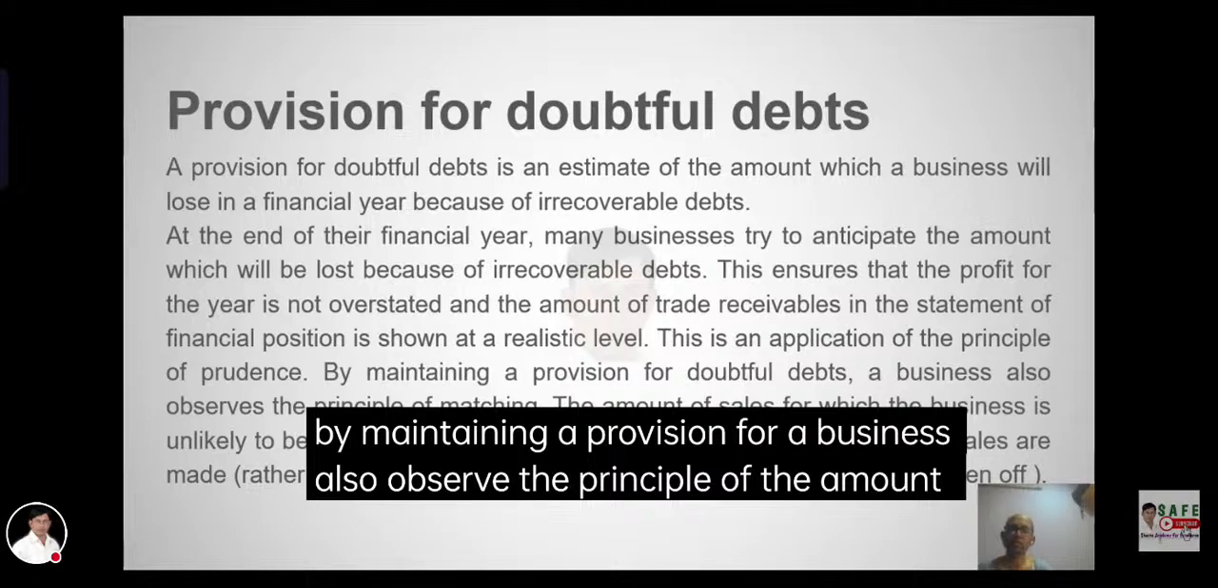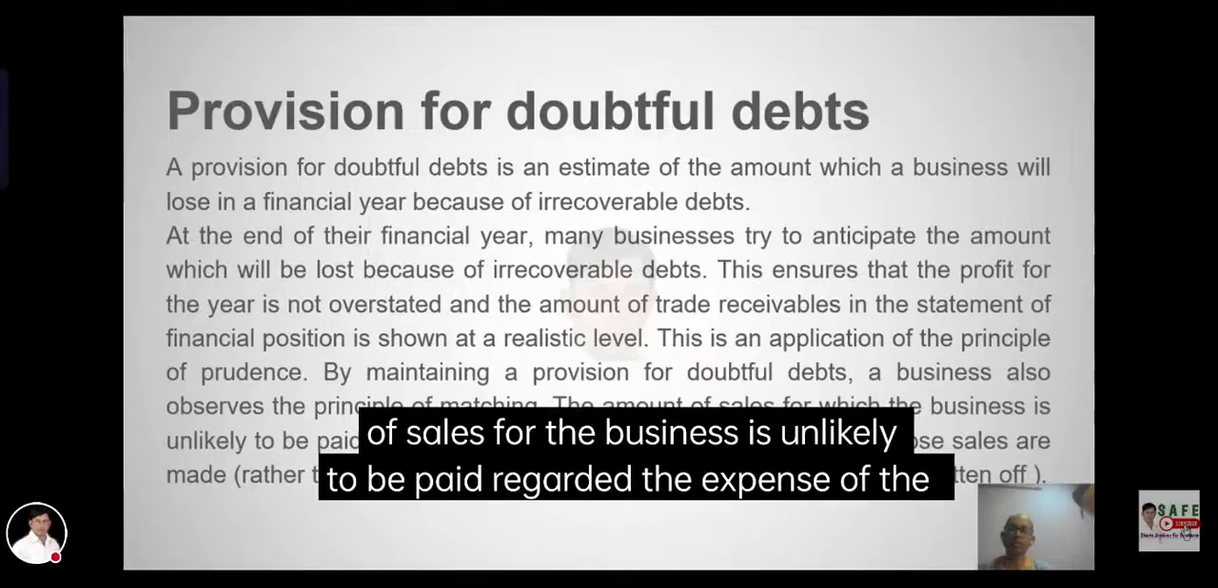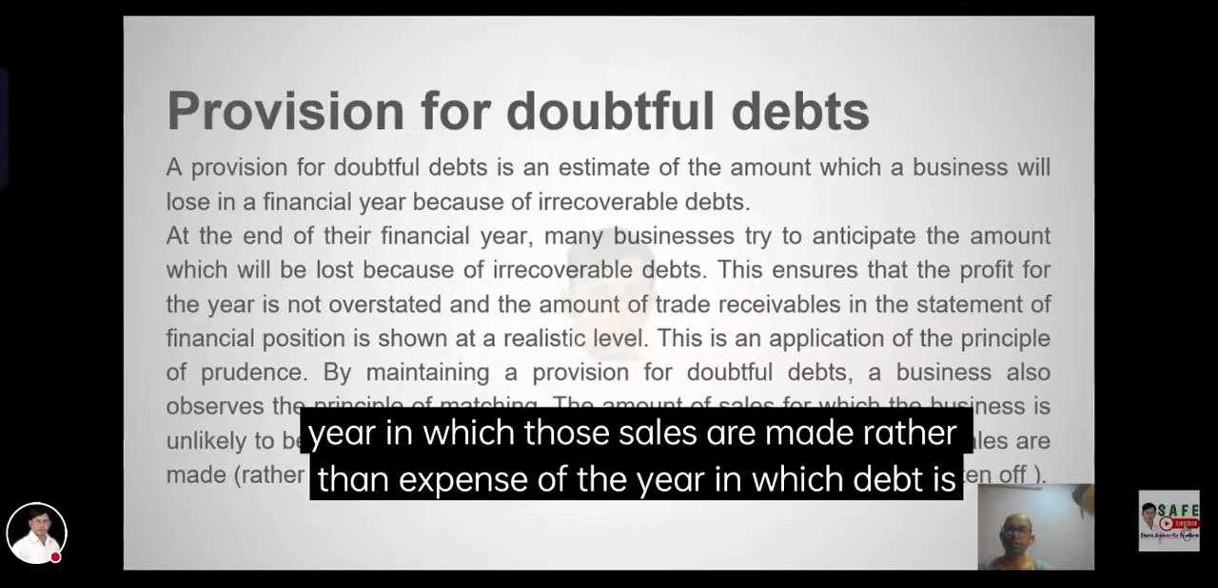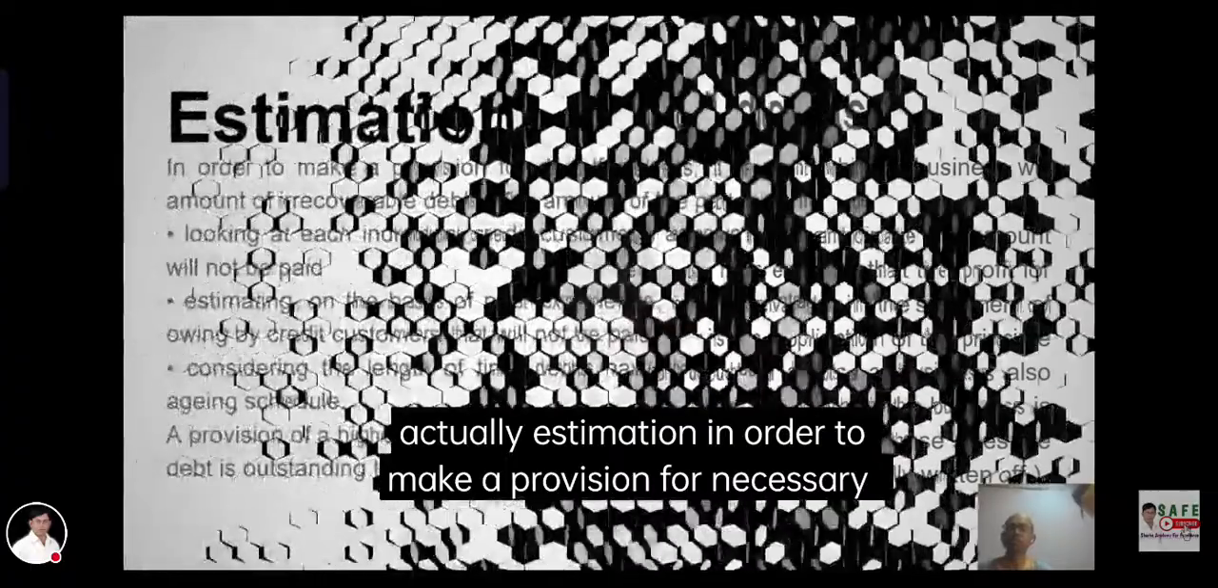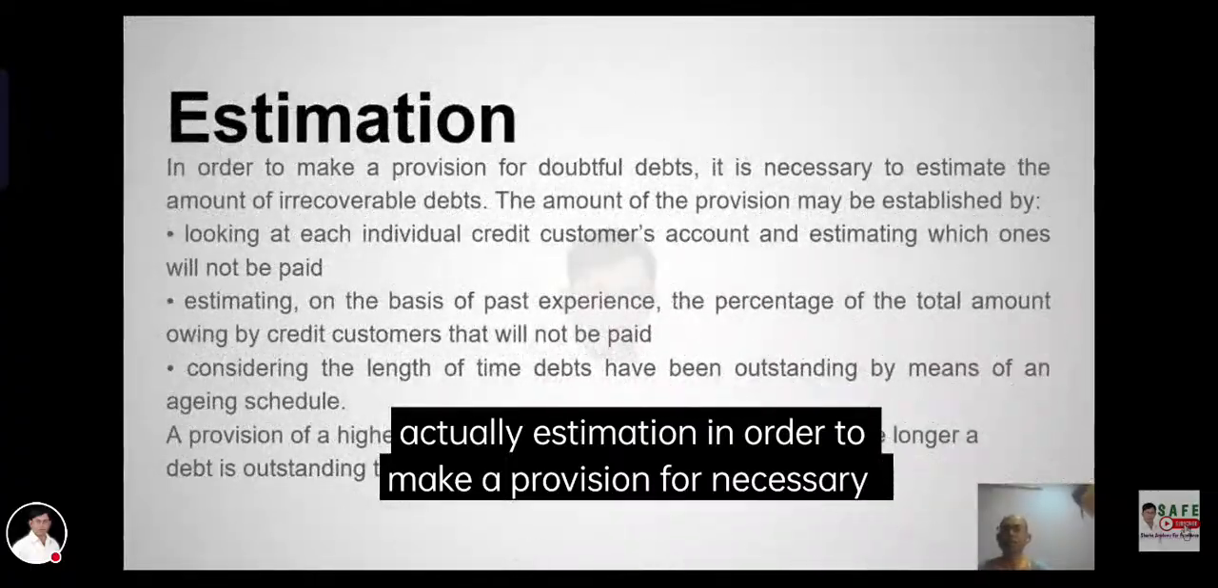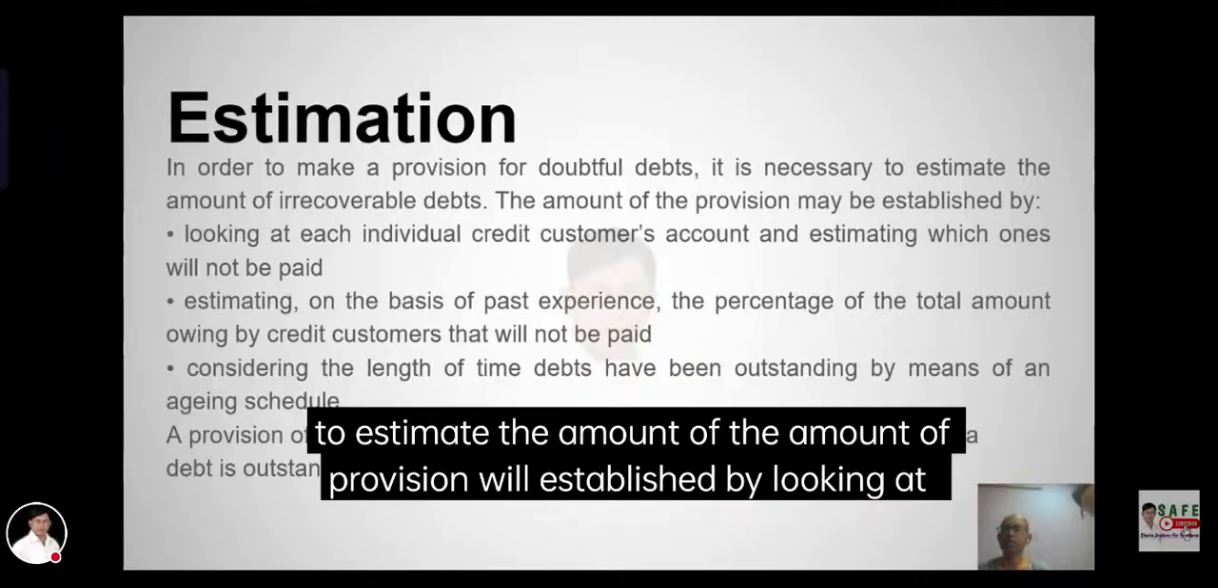This is an application of the prudence principle. By maintaining a provision for doubtful debts, the business also observes the matching principle. Some of the sales the business makes are unlikely to be paid, so the loss is charged against the year in which those sales are made, rather than the year in which the debt is actually written off. It requires estimation. In order to make the provision for doubtful debts, it is necessary to estimate the amount of doubtful debts.